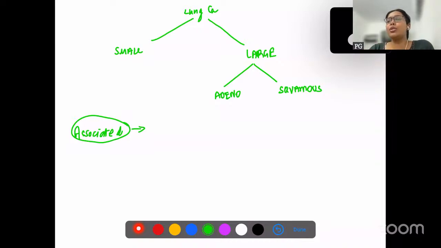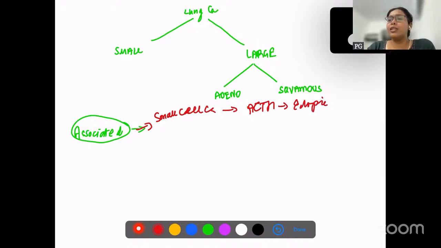The two most important paraneoplastic syndromes which you have to remember are paraneoplastic Cushing syndrome, which is associated with small cell carcinoma. Small cell carcinoma produces ectopic ACTH. As we know, ACTH is usually produced in the pituitary.